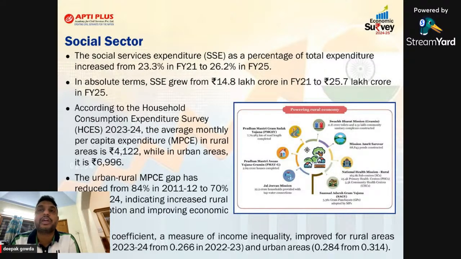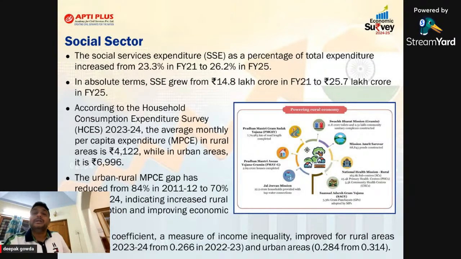Social service expenditure has increased from 23 to 26. It shows what? So there is inflation. There is inflation. Remember this. So see, when there is inflation, and moreover, the economic survey has taken the data about the Household Consumption Expenditure Survey 23-24. In rural areas, the per capita expenditure has increased to 4122. In the urban area, it has increased to almost 7,000 rupees, about 4 rupees less than 7,000.